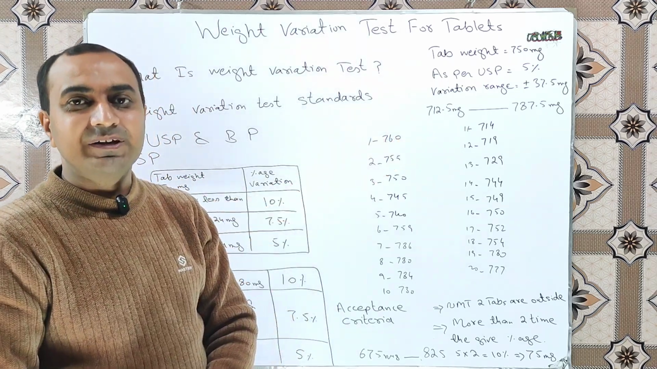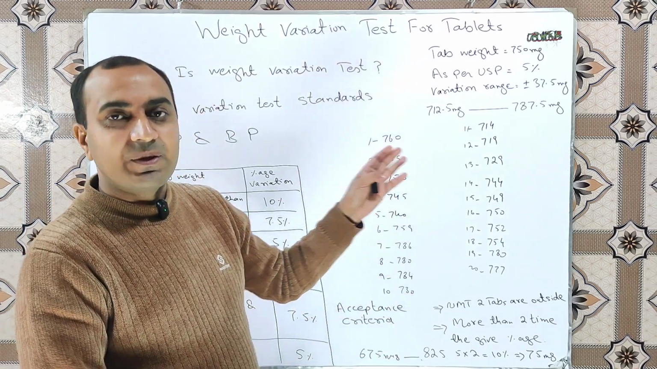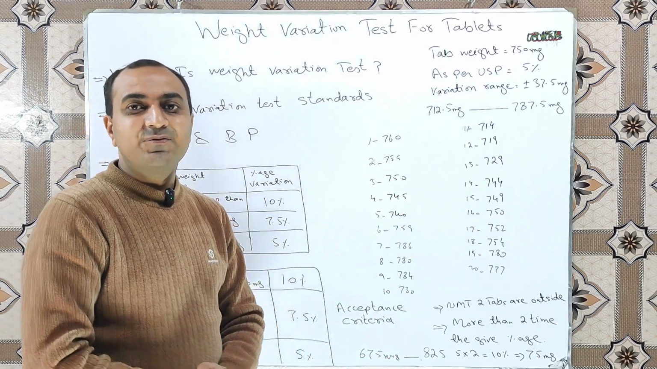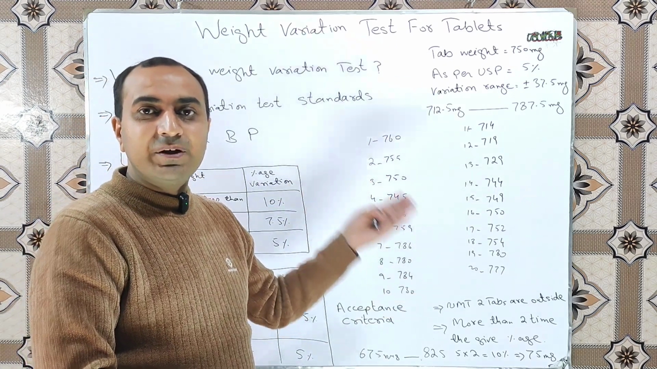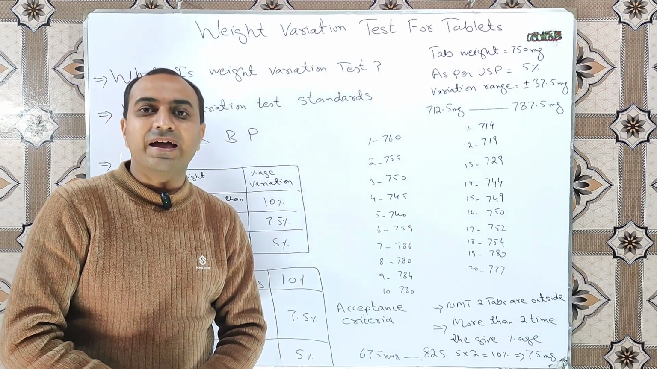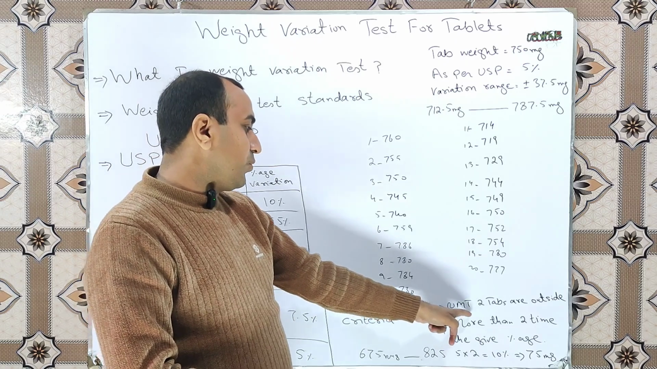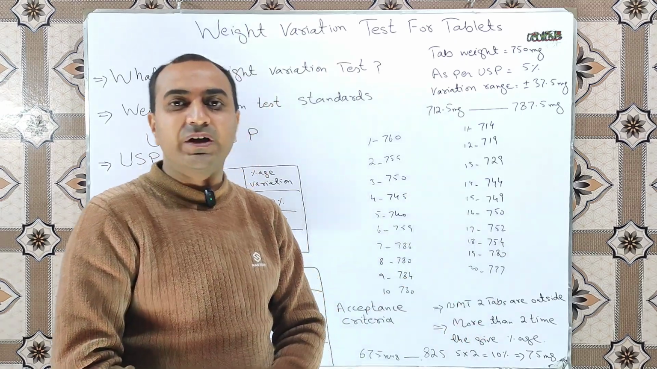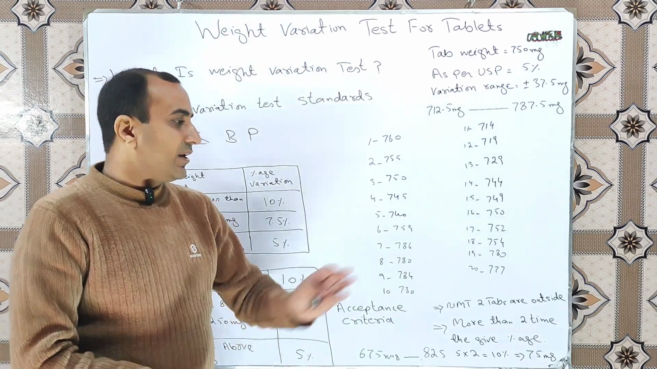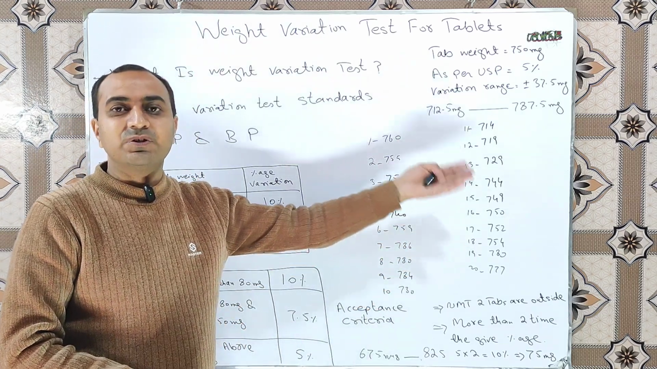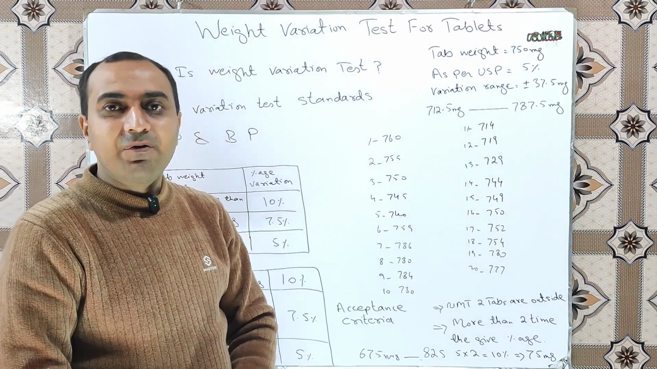Now what is the acceptance criteria of the weight variation test? The test will be considered pass if all the tablets are within range. Ultimately it is pass, but we have certain relaxations. If not more than 2 tablets are outside the defined range, our test will still be considered pass. Meaning if 18 tablets are within range and 2 tablets are out of the defined range, our test is still considered pass.